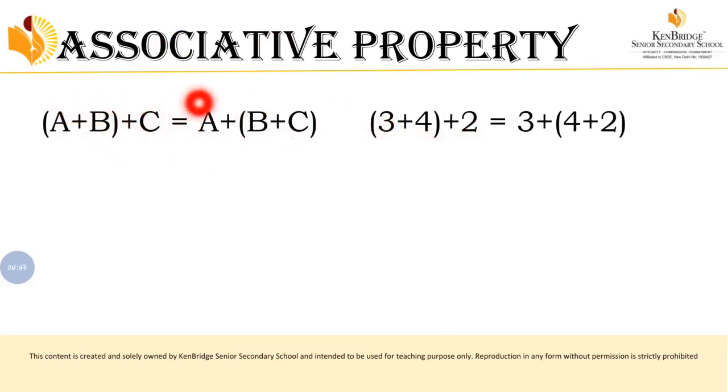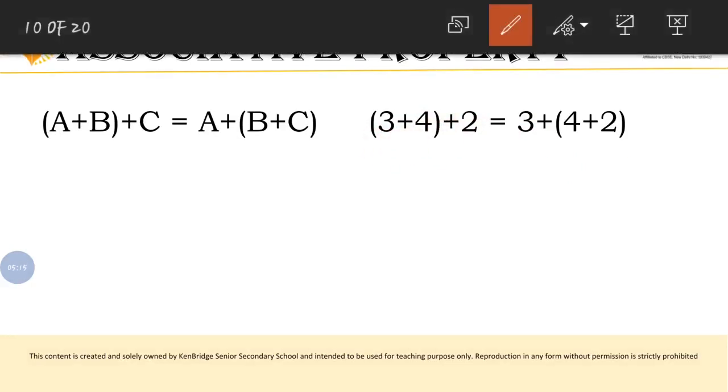Now I have given an example for addition. A plus B plus C is equal to A plus B plus C, but here we have grouped A and B together, here we have grouped B and C together. So just look at this: 3 plus 4 plus 2, that is the given number. Both sides I have given the same numbers. But here I have grouped 3 and 4 together, and here I have grouped 4 and 2 together. Can you understand? But according to the BODMAS rule, we have learned that first we should concentrate on brackets. So here what we have to do, first we have to calculate 3 plus 4.